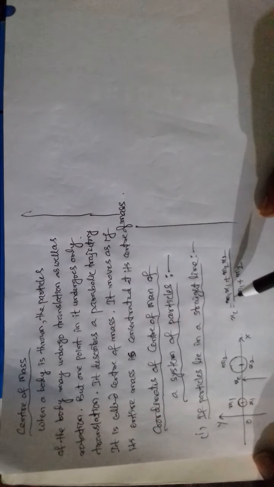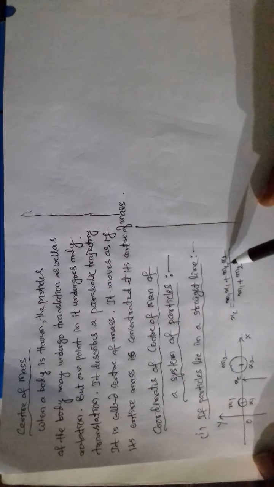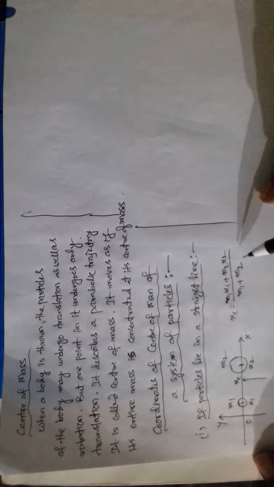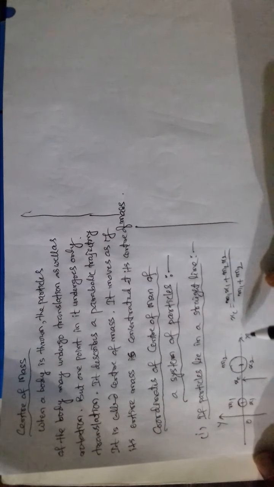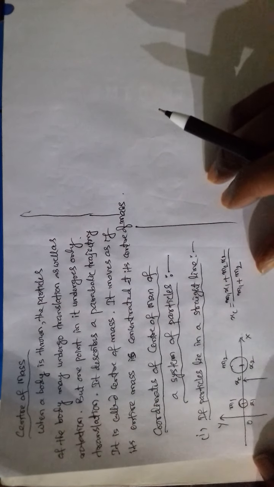To find this mathematically, the formula we use is (m1 x1 + m2 x2) divided by (m1 + m2). Here we have taken the two particles along the x-axis. We can choose the two particles along the y-axis also.